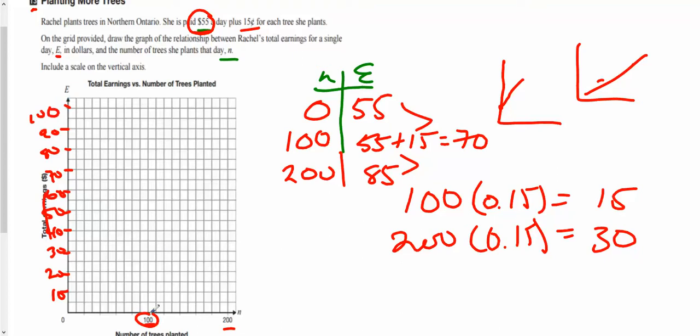So I'm going to plot the point 0, 55. So 0 goes with 55. You want to use a broken line? You can. I wouldn't bother. But there's 0 and 55, between 50 and 55. 100 goes to 70. So 100 go up, and there's 70.